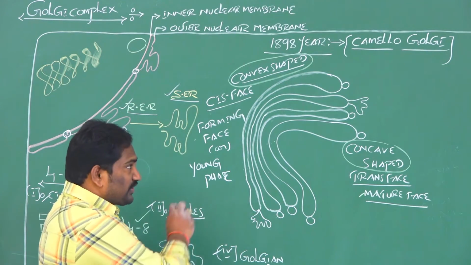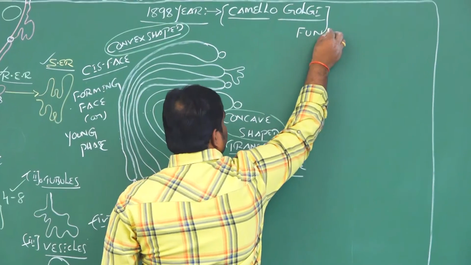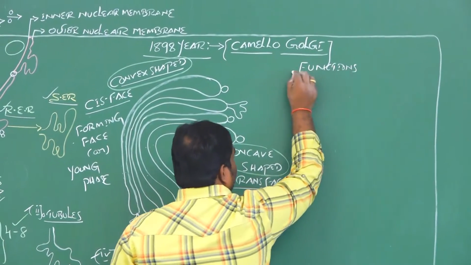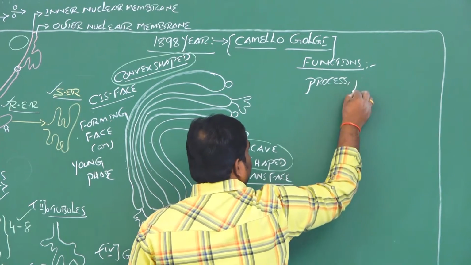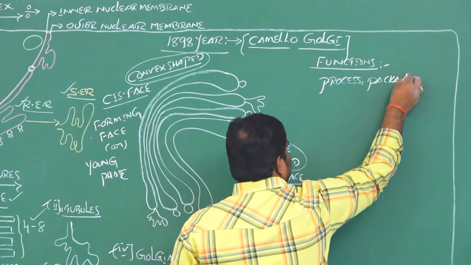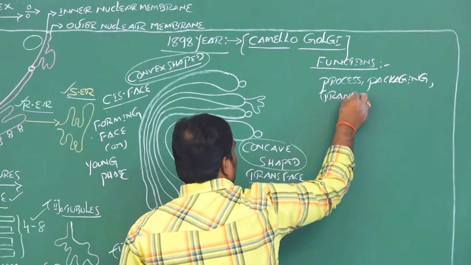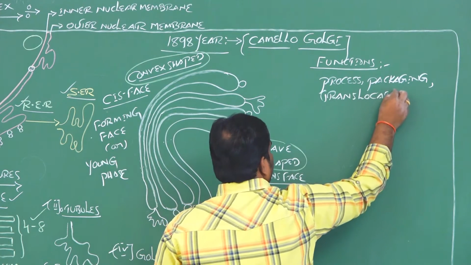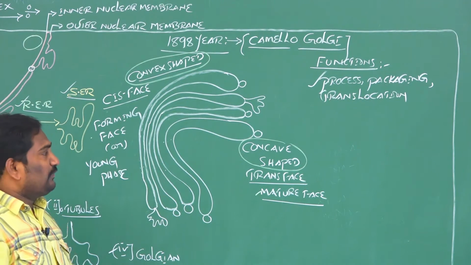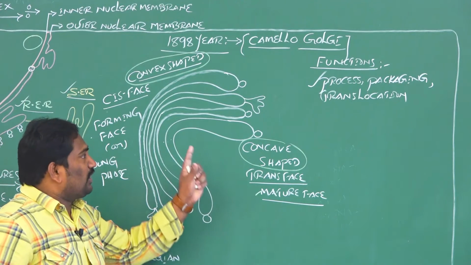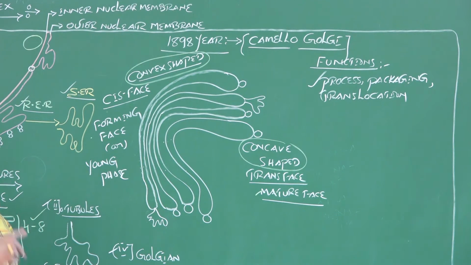The first and most important function of the Golgi complex is processing, packaging and translocation. This processing, packaging and translocation is done by the Golgi complex. Sir, what is processing and everything? Sir, maybe you have the doubt.